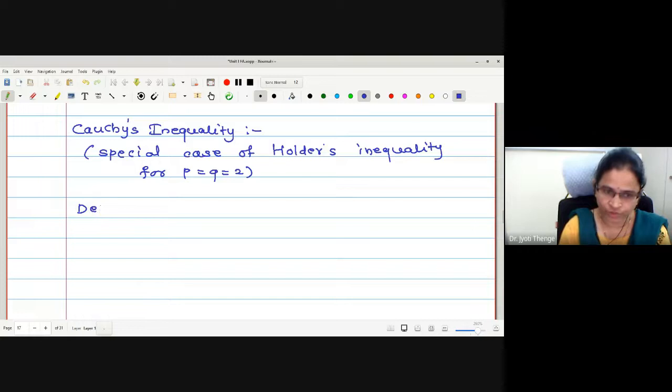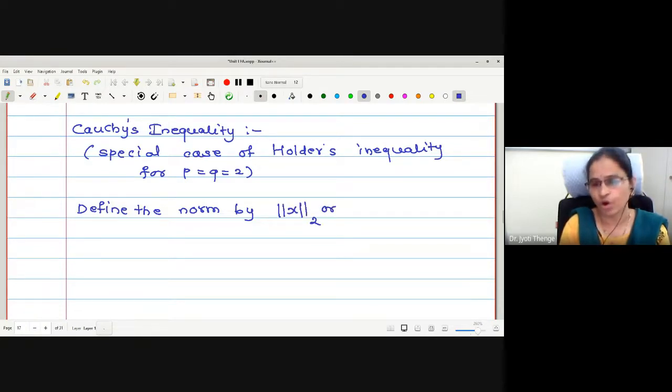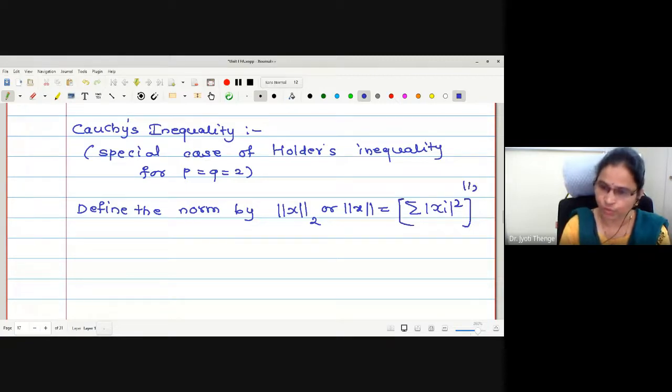Here we were going to define the norm. How can I define the norm then? Let me put the value of p as 2 now. Therefore, this is sometimes written as norm 2 of x, or sometimes simply norm of x. This is summation mod xi square raised to 1 by 2.